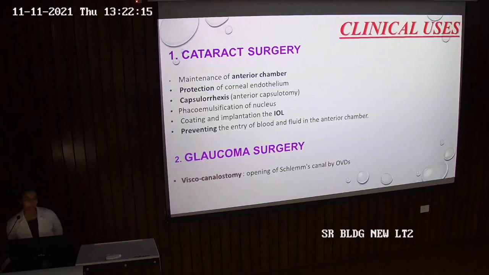The clinical uses. After the introduction of these viscoelastics, they have created a big revolution in cataract surgery, as they are used in maintenance of the anterior chamber, protection of the corneal endothelium, in capsulorhexis, that is anterior capsulotomy, phacoemulsification of the nucleus, coating and implantation of the IOL, and preventing the entry of blood and fluids into the anterior chamber. Next use is in glaucoma surgeries, for viscocanalostomy, to open Schlemm's canal with OVDs.